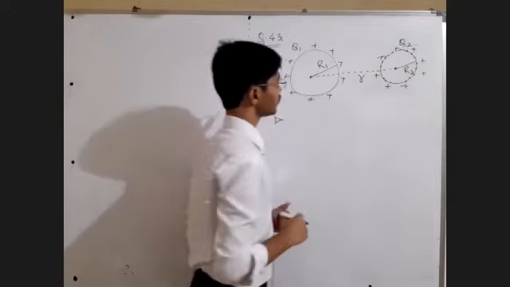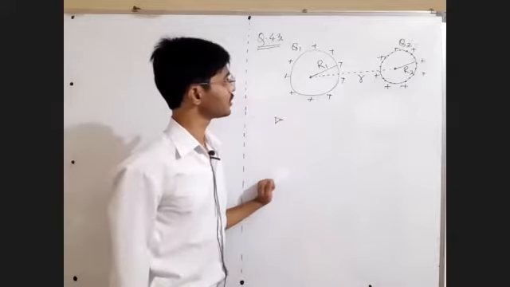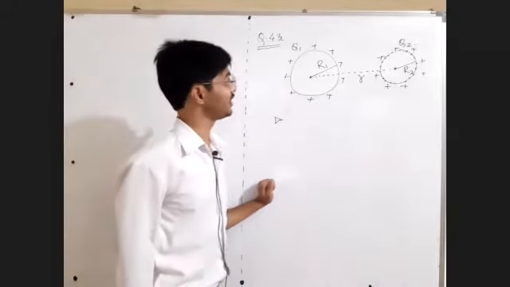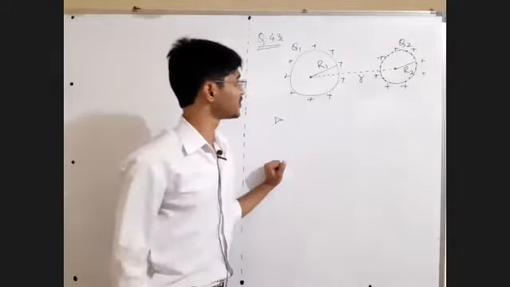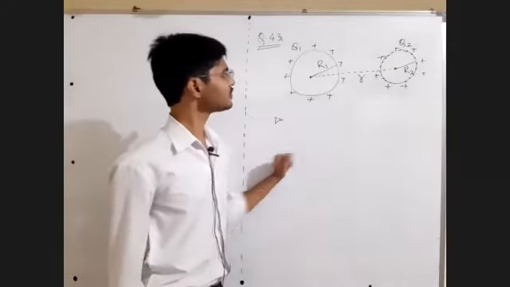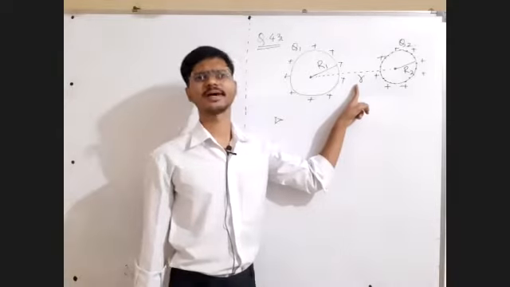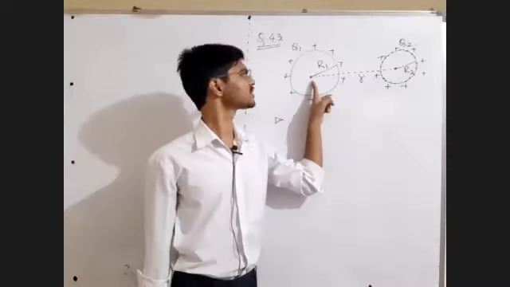That we would have done, but it will take a time equal to infinity because there are infinite point charges.